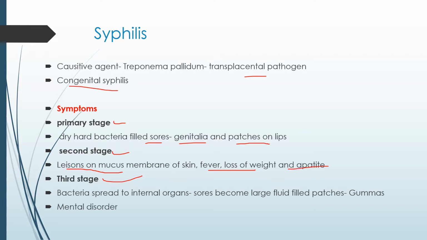In the third stage, the bacteria spread to the internal organs, and the lesions become large fluid-filled patches called gummas. Finally, as it spreads to internal organs, there are chances of it reaching the brain, which causes a mental disorder. This is about syphilis.